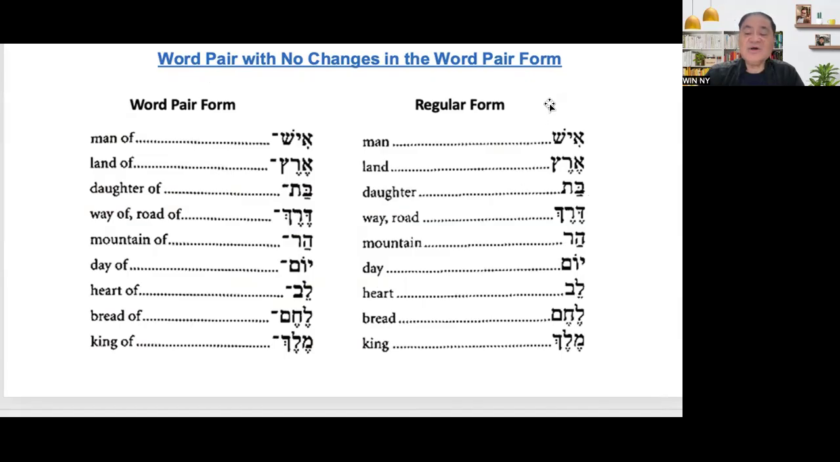Remember that all of them must be on the first word of the word pairs. There are no changes. If they become the second, let us say they become the second, no problem. Everything is exactly the same.